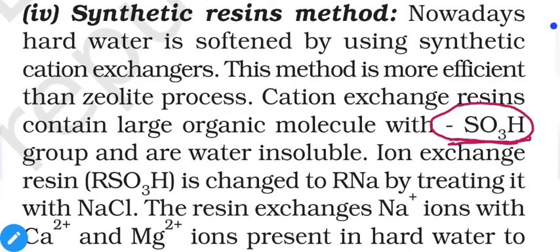But in this method we have two different types of resins which can remove two different types of ions, namely positive and negative ions. That means using this method we can even remove negative ions as well, and that's why this is a more efficient method. First of all, we will represent this resin as RSO3H for simplification. When we add it into NaCl solution, the SO3H group will be replaced with sodium, so you will get RNa.